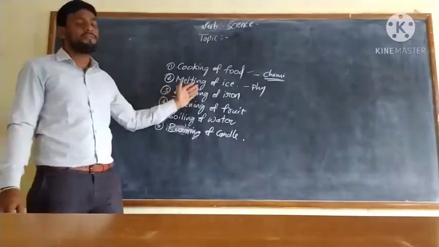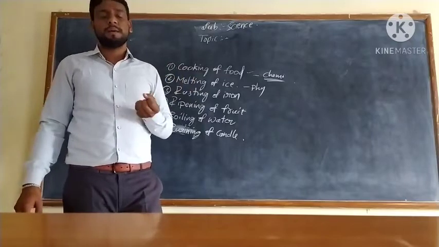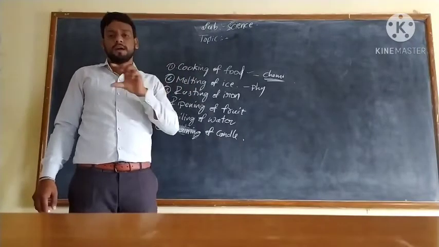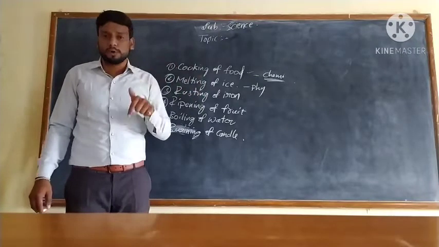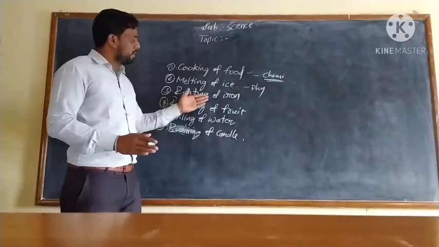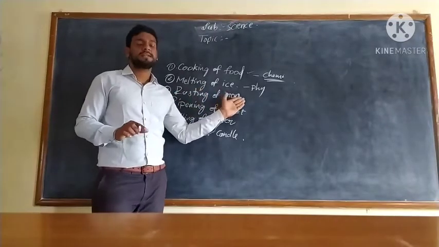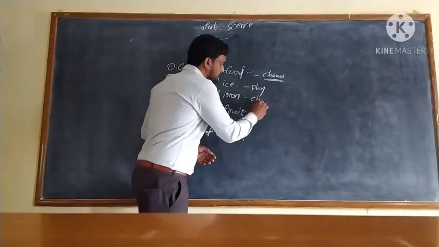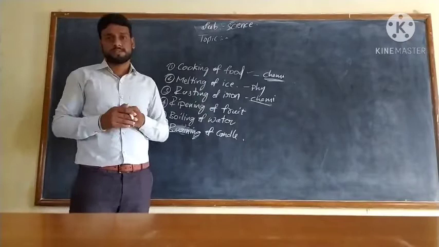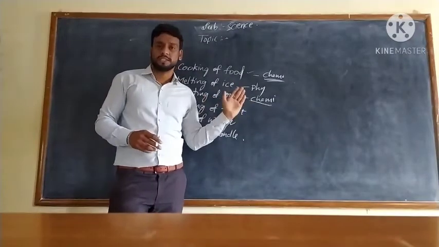Next, rusting of iron. Do you know what rusting of iron is? A brown colored coating is formed on the iron when it is exposed to air or moisture. This brown layer is called rust. It is an example of chemical change because here the rust is a new substance. That's why we call rusting of iron a chemical change.